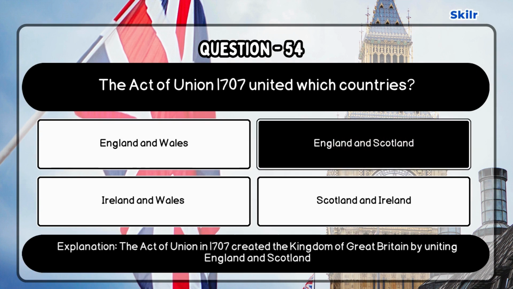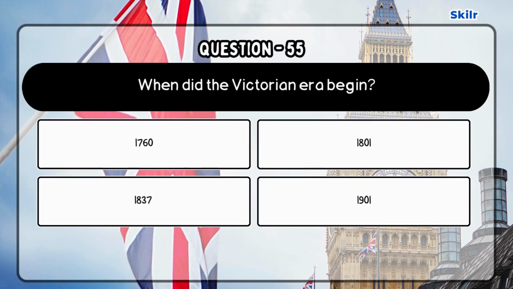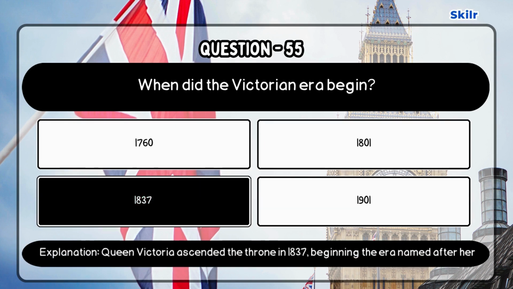Correct answer is England and Scotland, as the Act of Union in 1707 created the Kingdom of Great Britain by uniting England and Scotland. Question 55. When did the Victorian era begin? Correct answer is 1837 as Queen Victoria ascended the throne in 1837, beginning the era named after her.